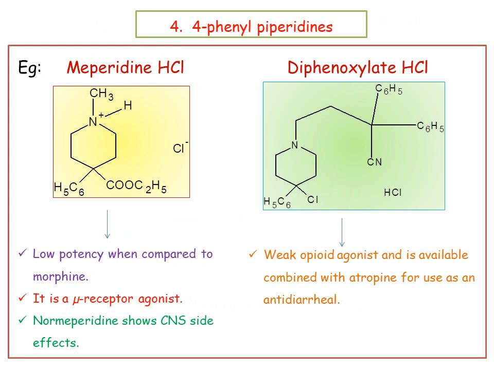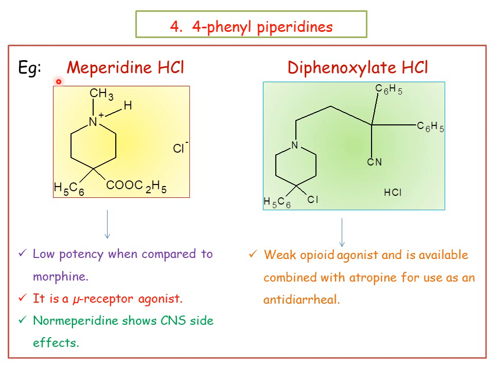And the next one is 4-phenylpiperidines. There are 4 examples. The first and important example is meperidine hydrochloride. Coming to the structure, 4-phenylpiperidine. This is the piperidine, which is nothing but the pyridine structure, but without delocalization we name it a piperidine ring. Always start the numbering from the heteroatom. This is the first position, second, third and fourth position. At the fourth position it is substituted with phenyl, right? So that's why we name it 4-phenylpiperidine. This is the structure of 4-phenylpiperidine.